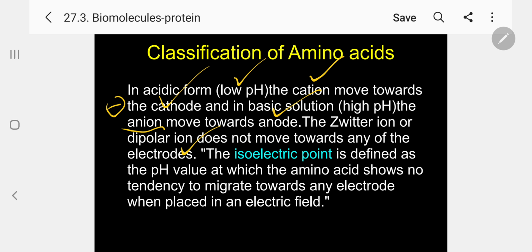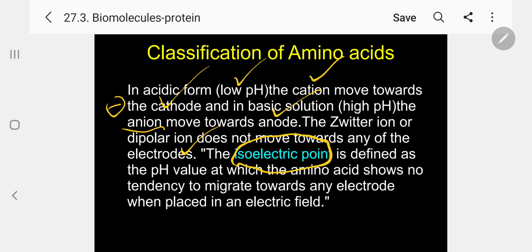Now I have to introduce an important property called isoelectric point. What is isoelectric point? Kindly follow. Take a cell. You have already studied this in electrochemistry. Take a cell and insert two platinum electrodes connected by an external wire. Put a common electrolyte solution containing the amino acid. Now adjust the pH value.